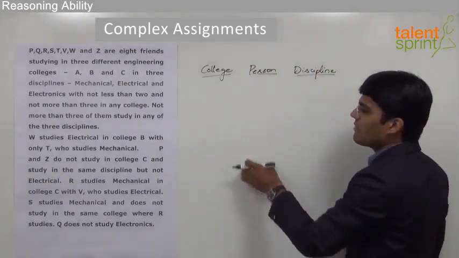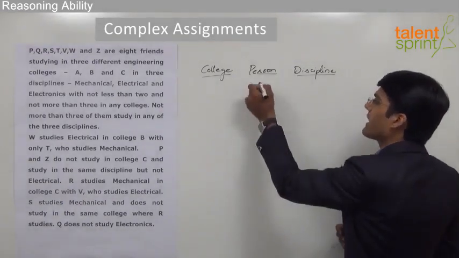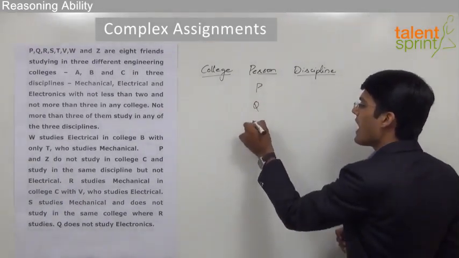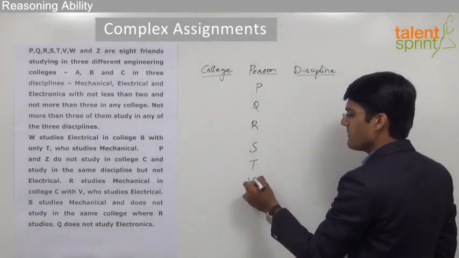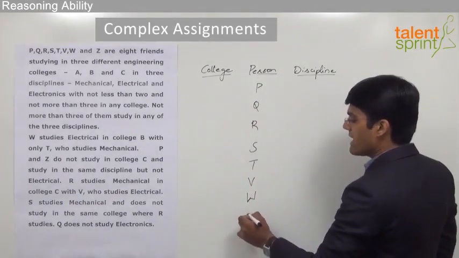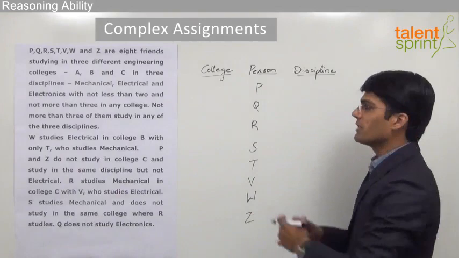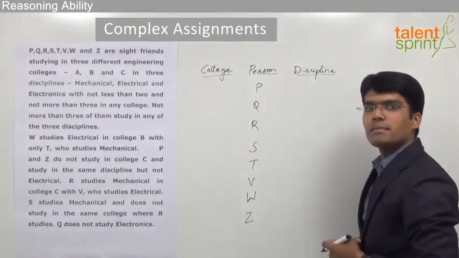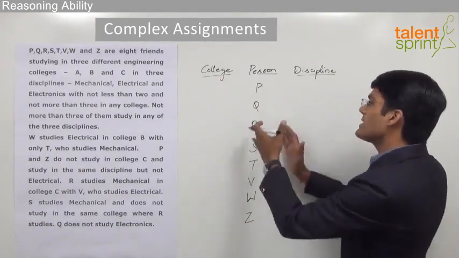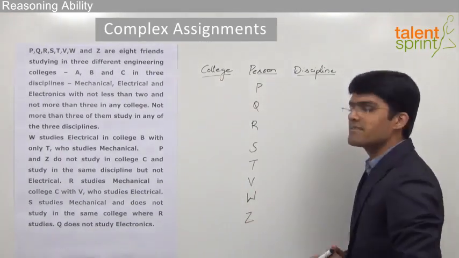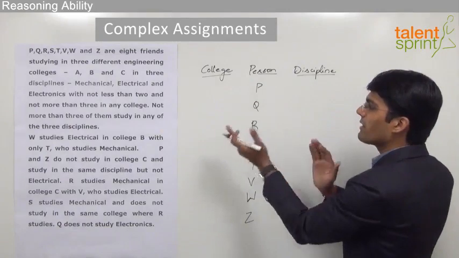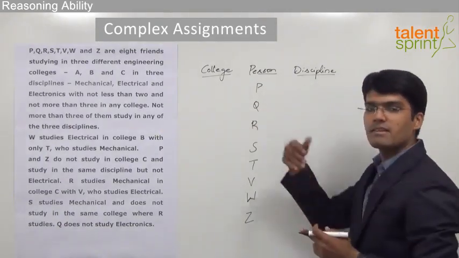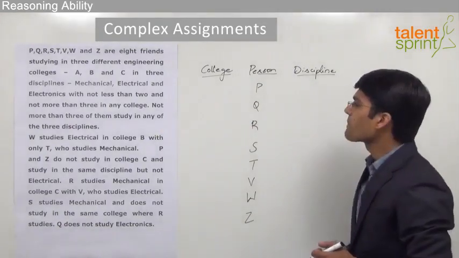Let us first list down all the 8 persons in this second column. So P, Q, R, S, T, V, W and Z are the 8 persons. For each of these persons, we have to find out the respective colleges and the disciplines. Remember, it is always better that we take the list of persons in the second column so that it is easy for us to reach both the sides, that is their college and the discipline.